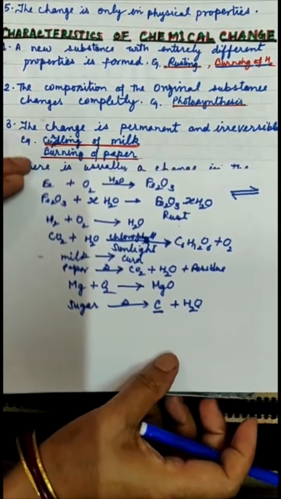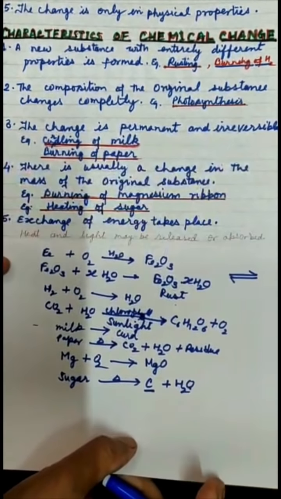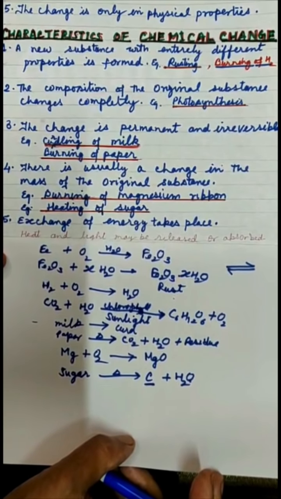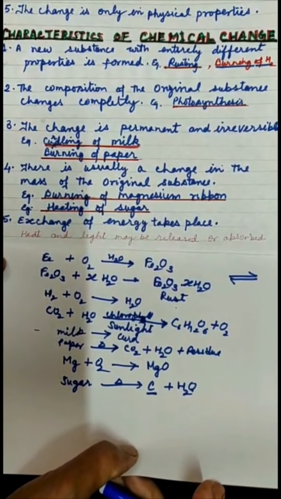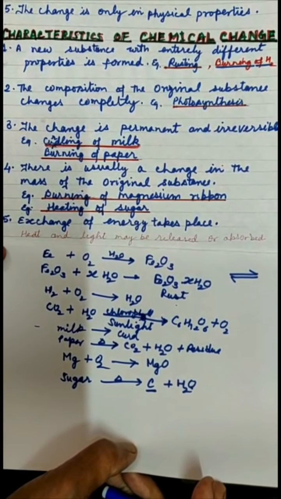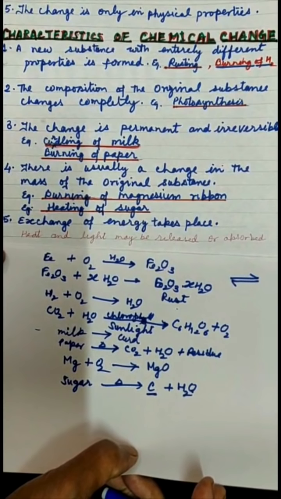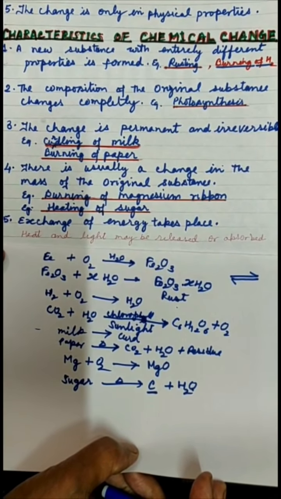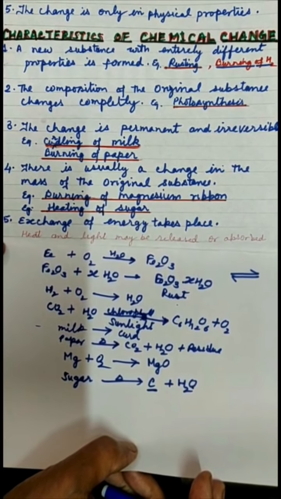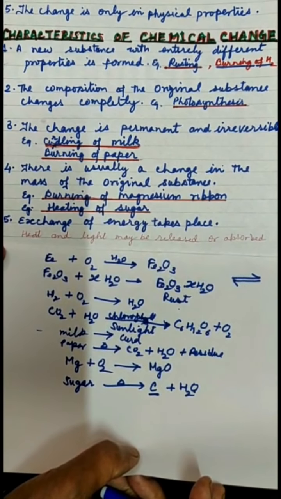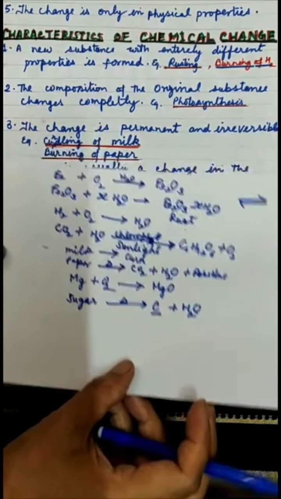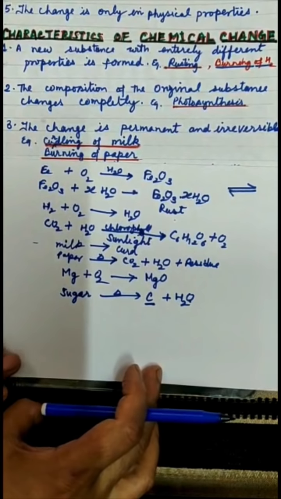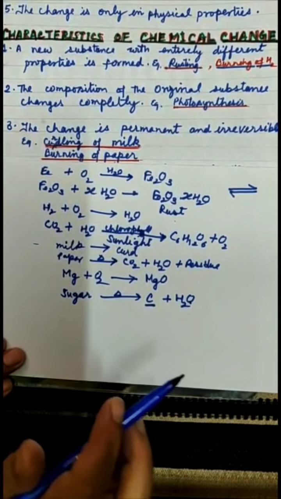Then the next point is that exchange of energy takes place. Exchange of energy takes place. It means that energy in the form of electricity or heat or light, but in some or other form, is absorbed and may be released as well. Because for chemical change, to understand this, we must understand that during a chemical change, the previous bonds are broken.